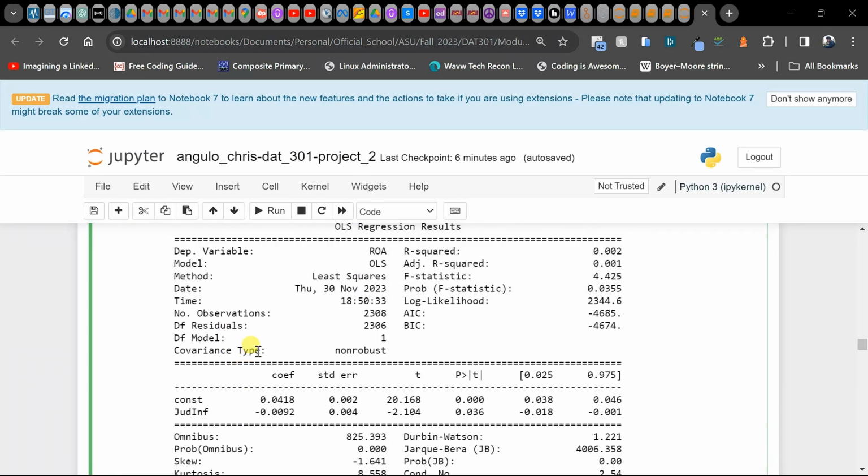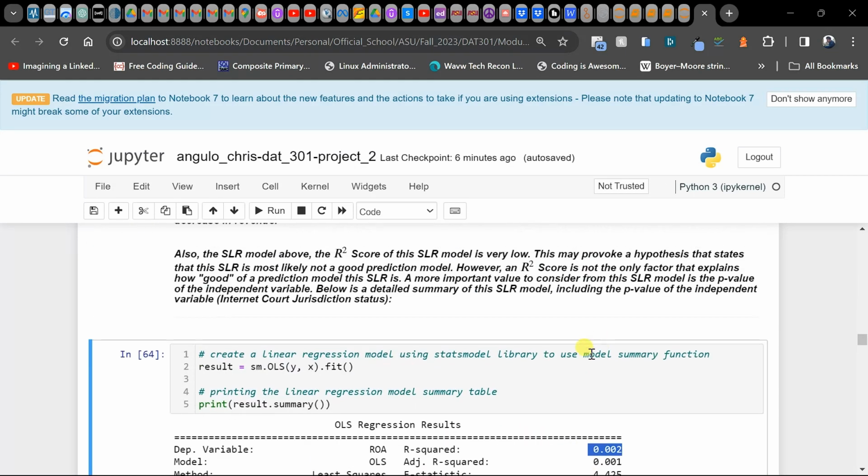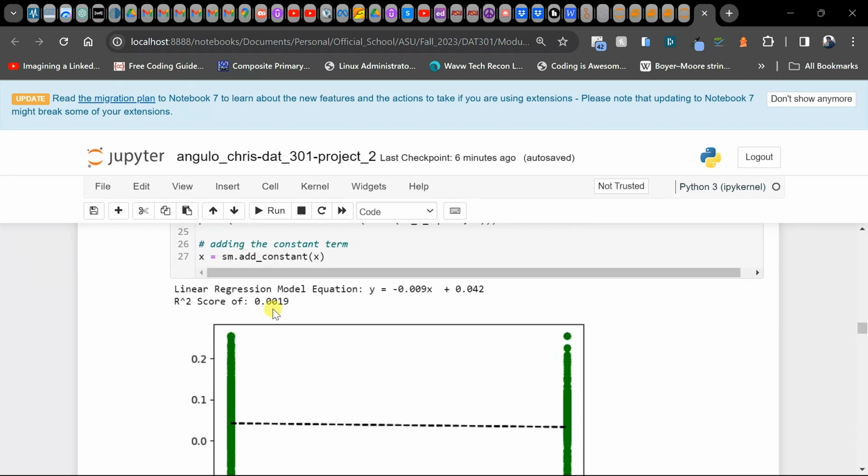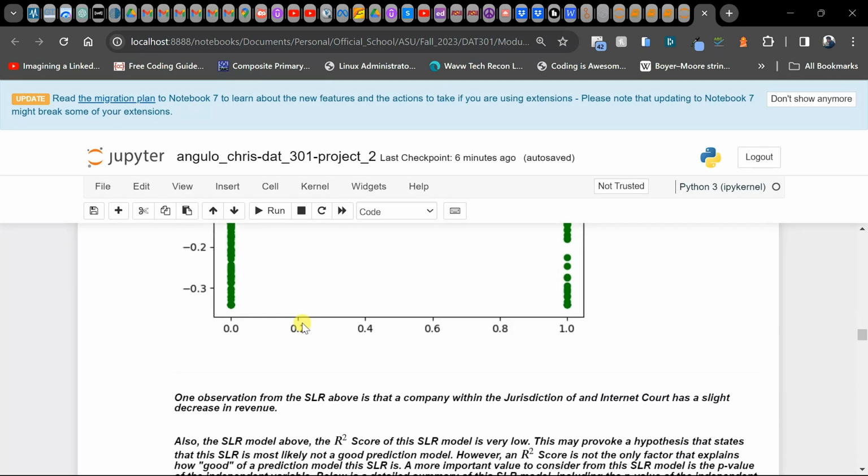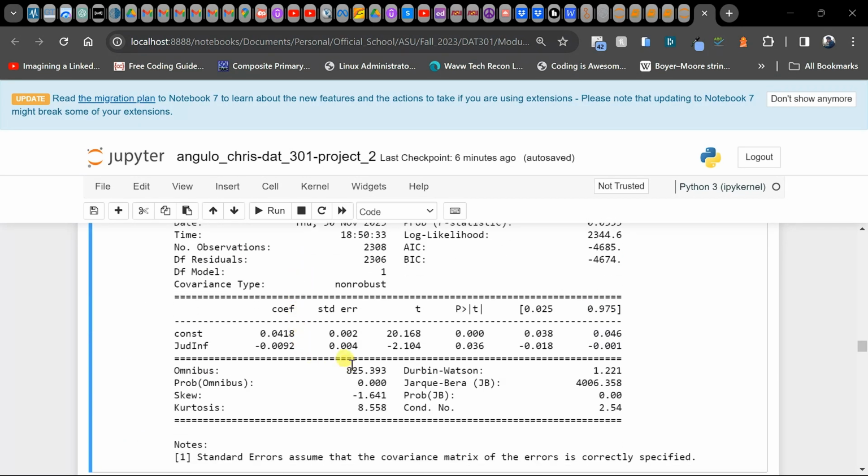And what we're looking for now, we already know the R square is very low. It kind of rounds off to 0.02, right? 0.019 rounds off to 0.02. But what we're looking for is a p-value now. Here are the p-values. The p-value that we're interested in is for the independent variable, not the constant. Here's the independent variable, JUDINF.